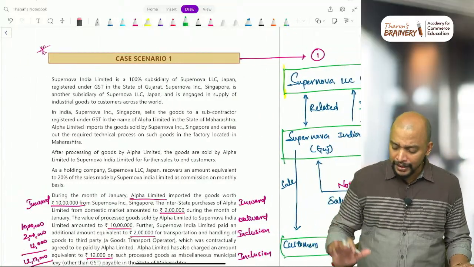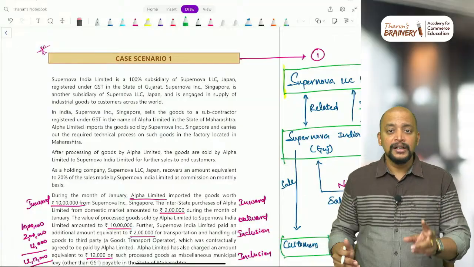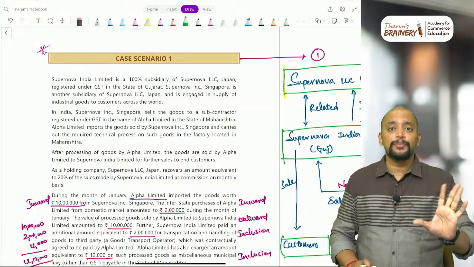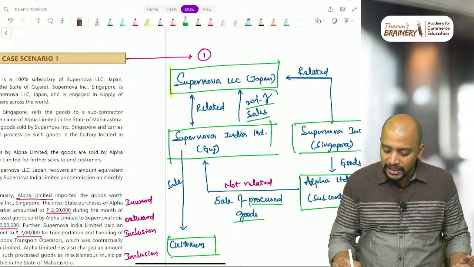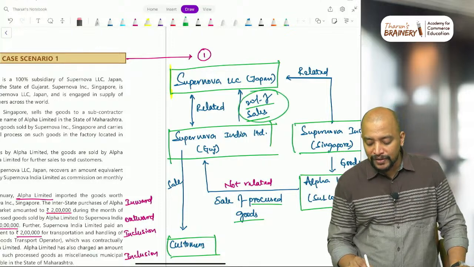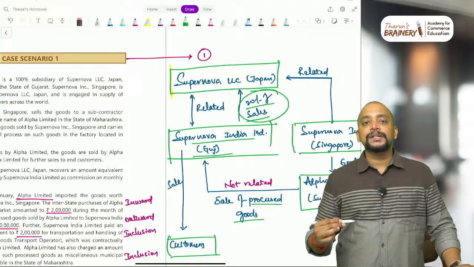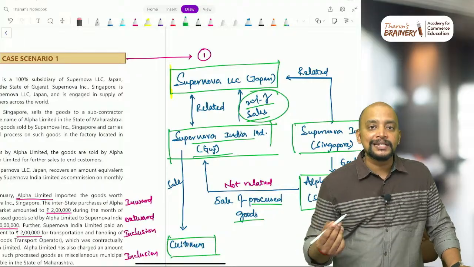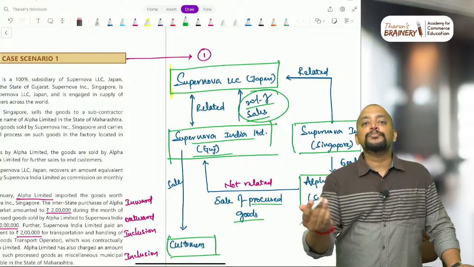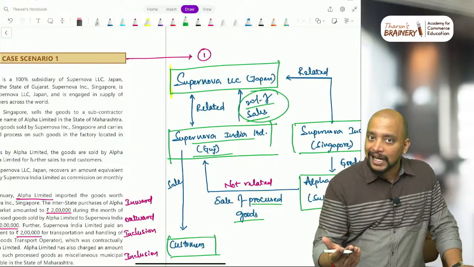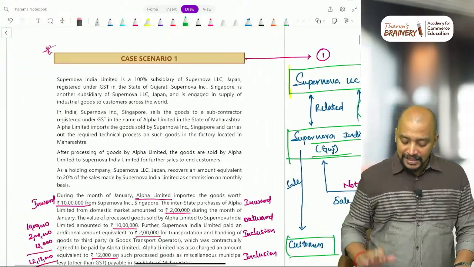Beyond that there is nothing actually. The crucial point is this 20%. Whatever sales are made by Supernova India Limited in Gujarat, 20% will be shared with Supernova LLC, which means that will become import of services. It's like a commission they are giving, so that will become import of service. That's the key point here.